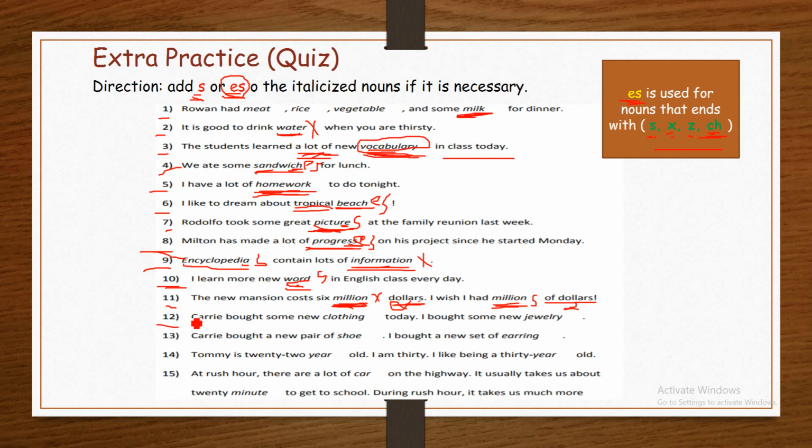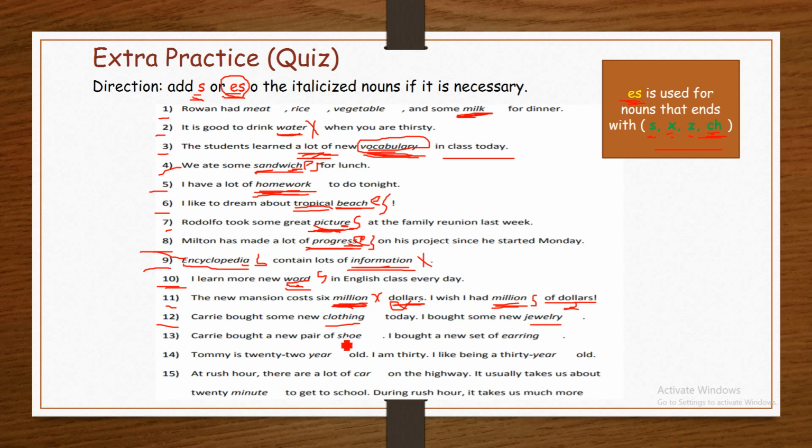Number 12. Carrie bought some new clothing today. I bought some new jewelry. We have two italicized nouns, clothing and jewelry. Clothing is what? It can be counted or not.